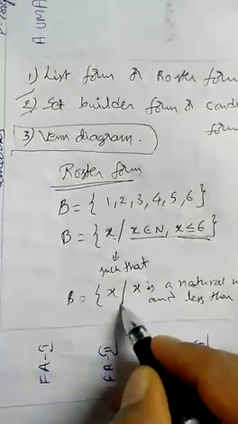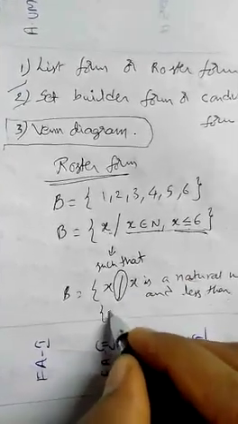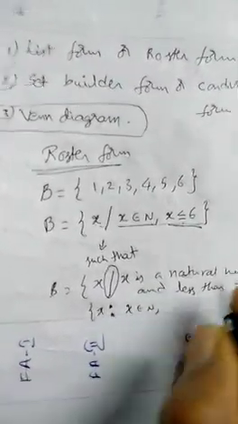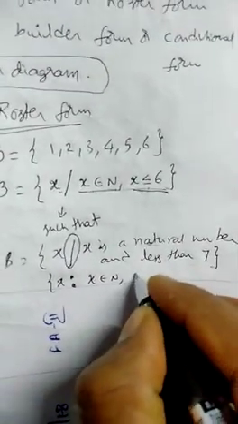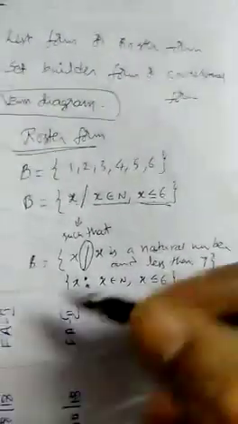Some people, in the place of the such that slash symbol, will use a colon symbol: X, two dots like a ratio symbol, X belongs to N, X less than or equal to 6. Like this also you can write. This is called set builder form. Set builder form mainly requires a condition, and that condition must be very clear.